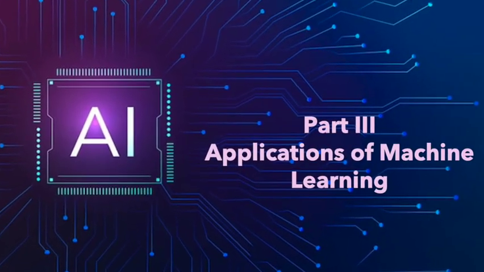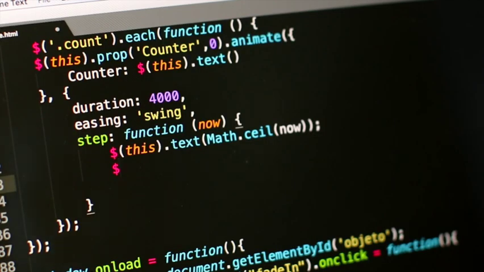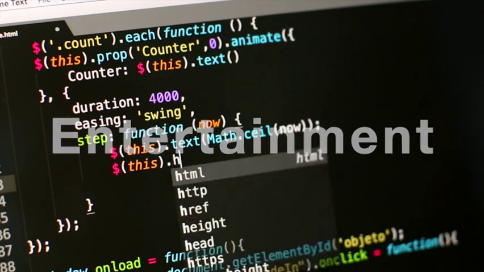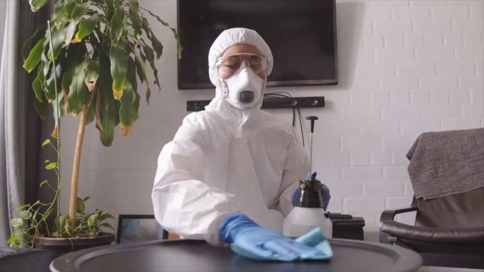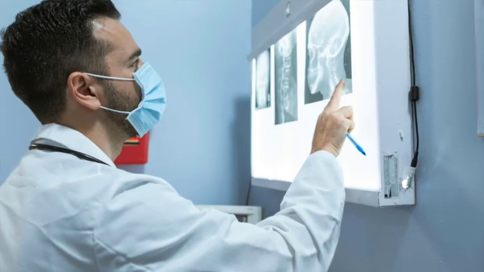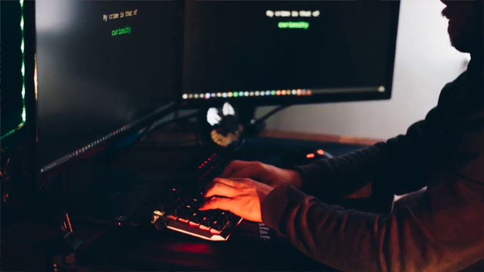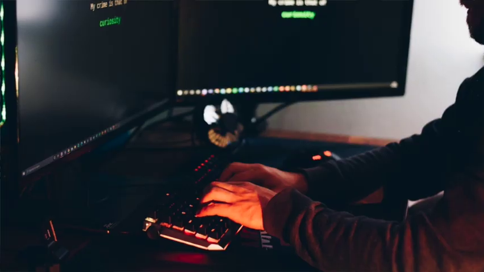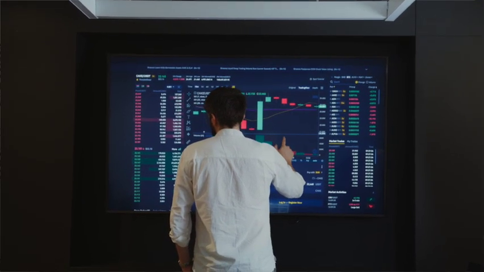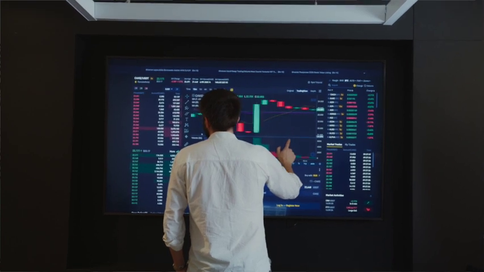Applications of machine learning. ML is everywhere, from healthcare, finance, entertainment, and much more. Predicting diseases and analyzing medical images are part of healthcare, and detecting fraud and personalized financial products are part of finance. Recommending movies, creating personalized music, and more come under entertainment.